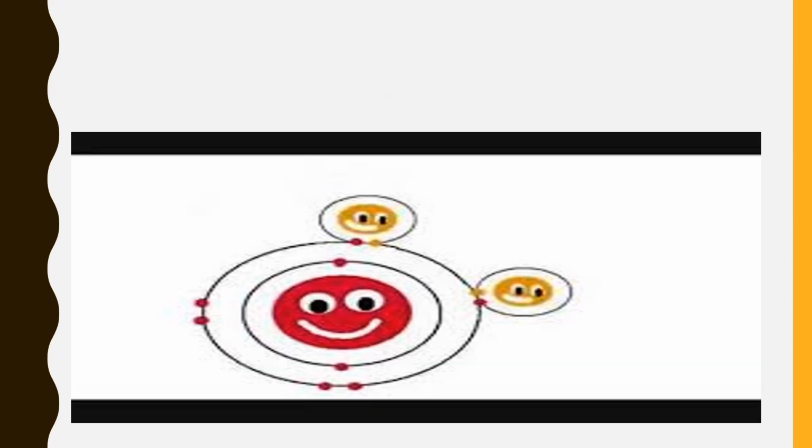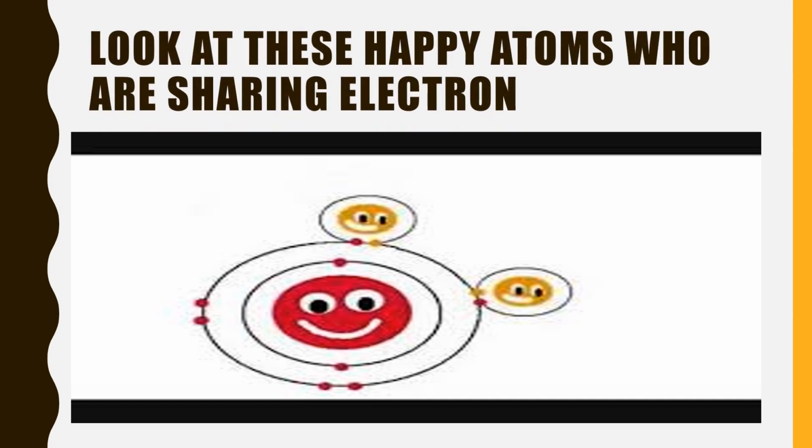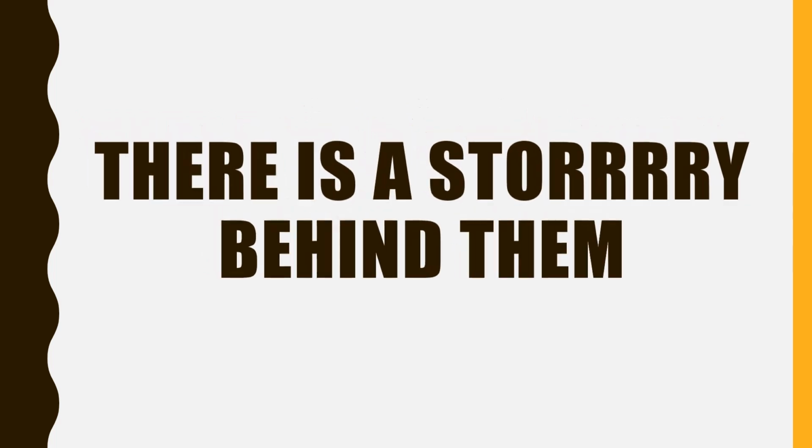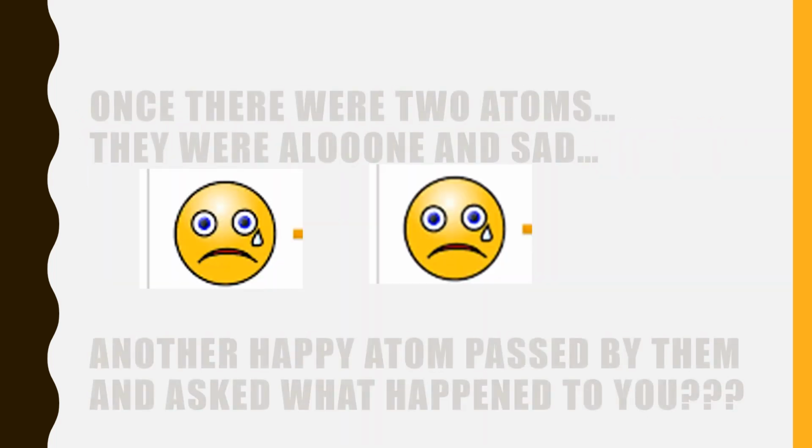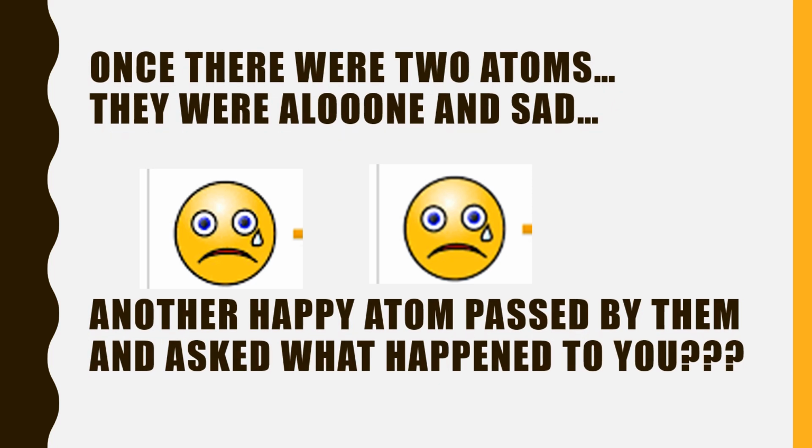Now look at these atoms. They look so happy and are sharing their electrons. Isn't it so? Why are they so happy? Once they were two atoms. They were alone and sad. They were crying, as you see over here.